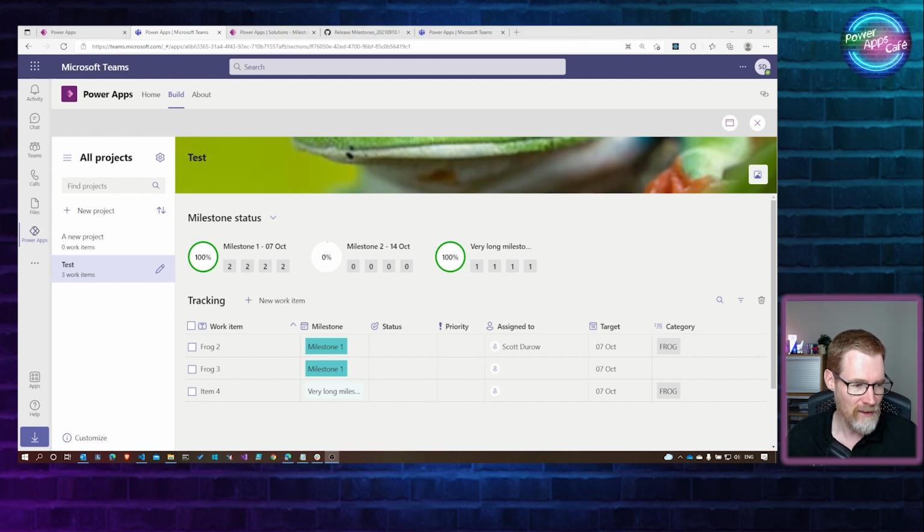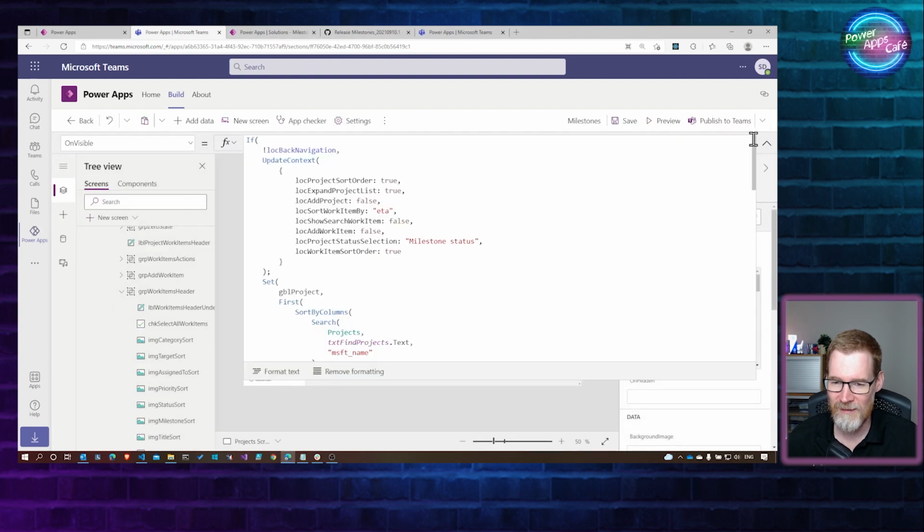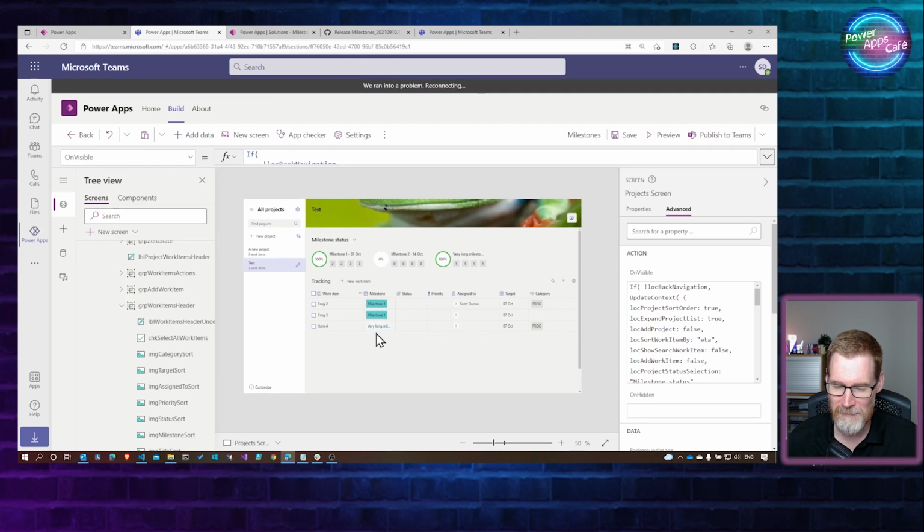Now, one of the things that I noticed earlier when I installed this, and I edited Milestone, is that you can see here these tags are dynamic, the length of them is based on the contents. If you've done any Canvas app programming, you'll know that's really quite difficult to do without reverting to HTML controls or SVG controls or something like that. So let's take a look at what's going on here, because I put in a very long milestone name just to see what it would do to truncate it.